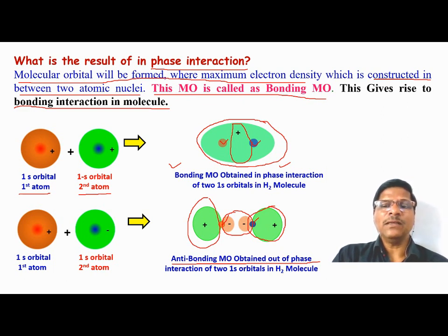When we see the filling of electrons in the bonding and antibonding molecular orbitals, then we will see what happens. When electrons are present only in the bonding molecular orbital, there is bonding interaction. If both the bonding as well as antibonding molecular orbitals are filled, there is no interaction and the molecule is not formed. In the latter part, we'll explain this in detail.